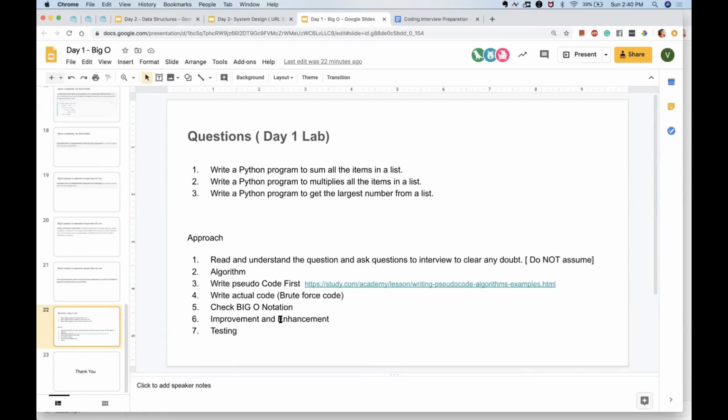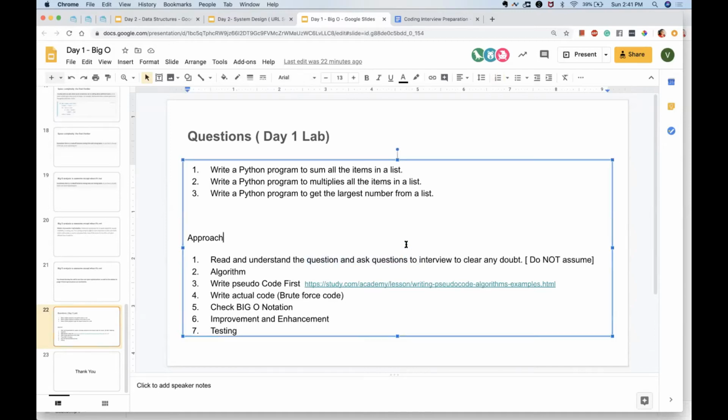We will start with the notebook. I mean, not the Python Jupyter notebook, I'm talking about a regular physical notebook, or in Google, just to start with. And definitely we need to write pseudocode and actual code, brute force code. This is how we need to think, and make sure we ask questions. So this is also what we will cover today.